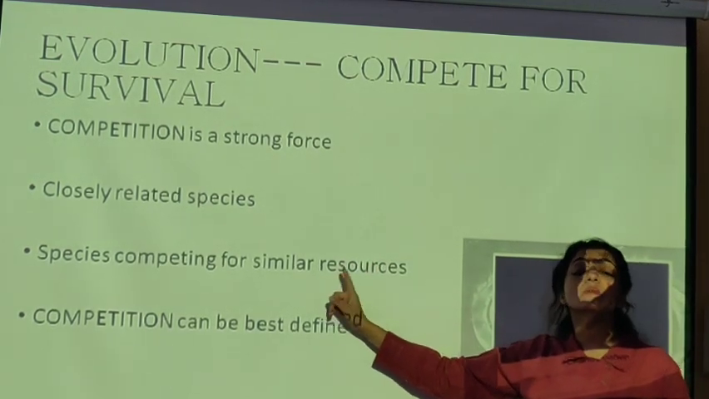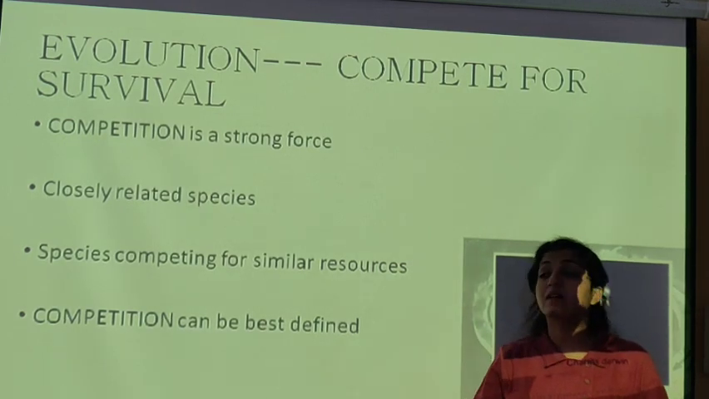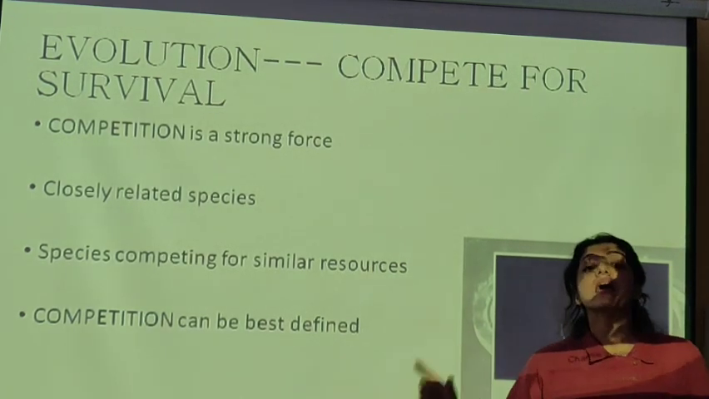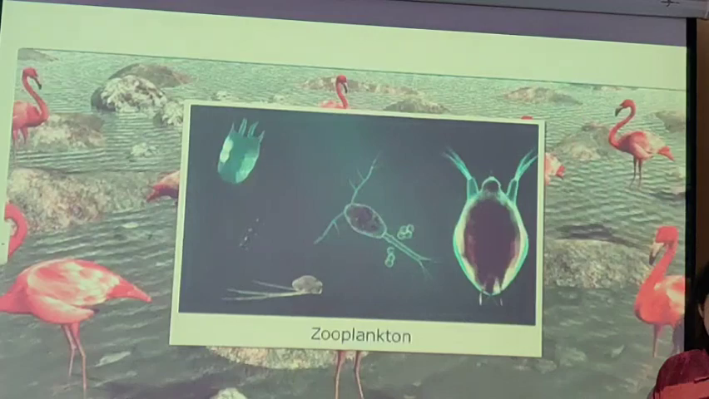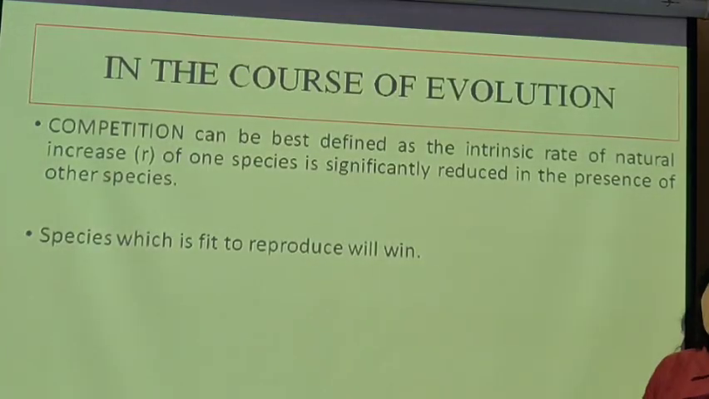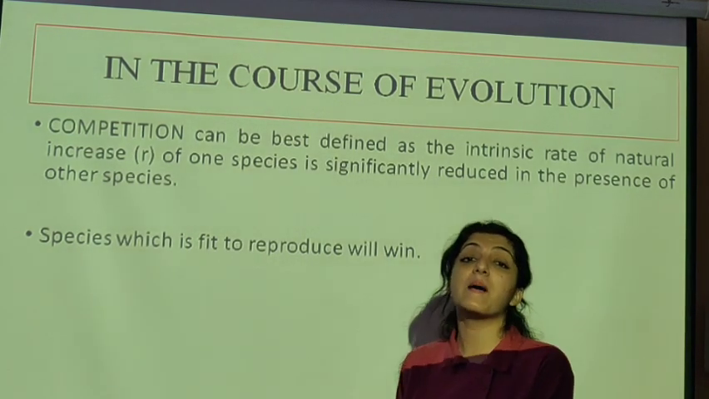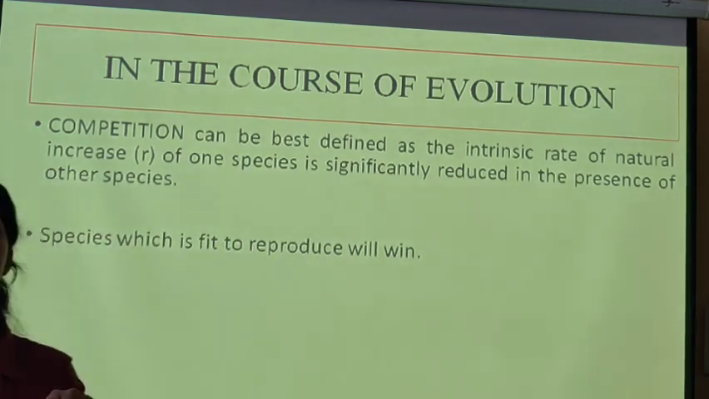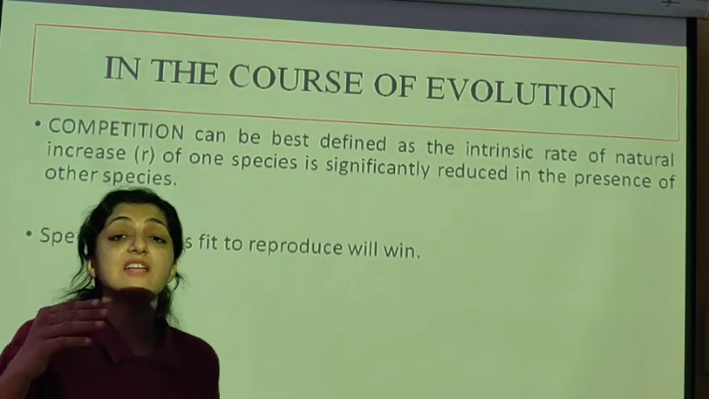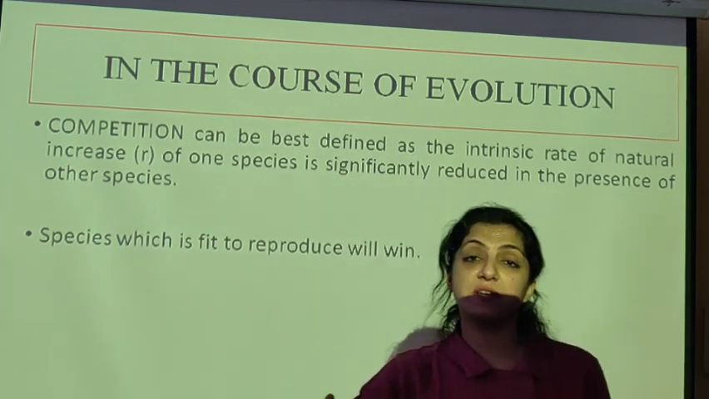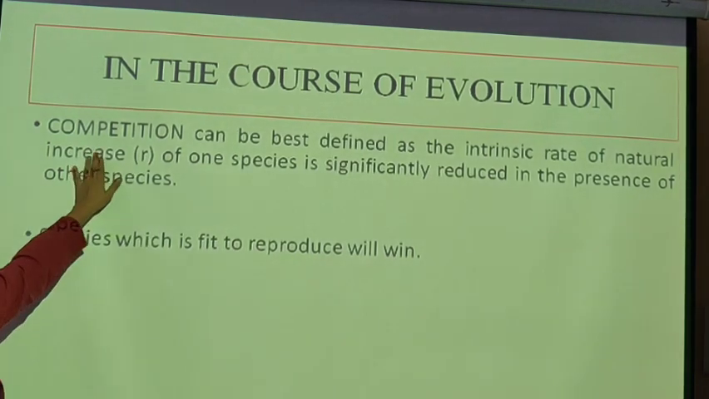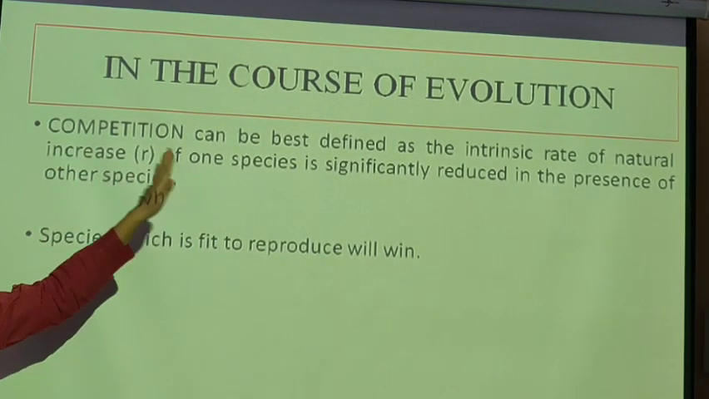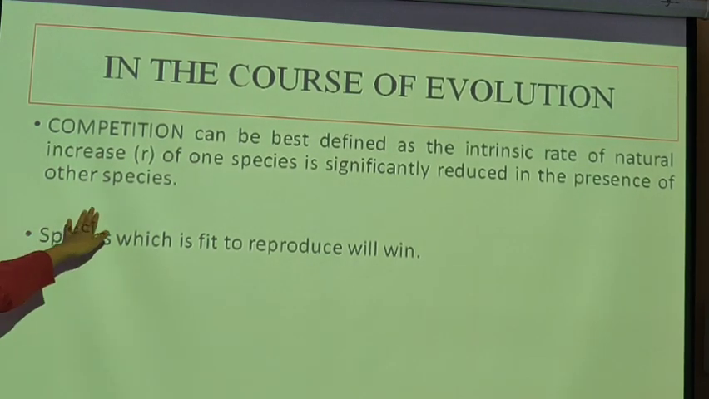Competition between species which are not closely related, which are not living together, but they are competing for similar resources in some part of time. So competition can be best defined as the intrinsic rate of natural increase R. हमने पढ़ा था population में R is the natural increase in the rate of the population. It's the natural growth in the population of one species. So competition में R can be best defined as the intrinsic rate of natural increase R of one species is significantly reduced due to the presence of other species.